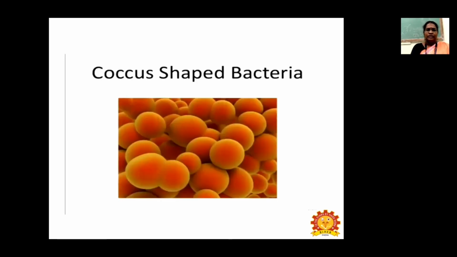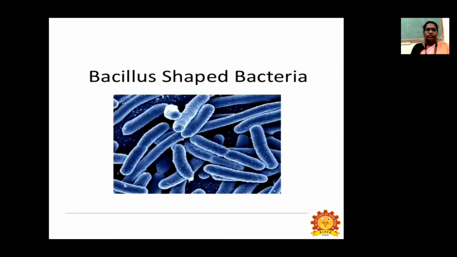So let us see the shapes. Here, this is the picture of Coccus shaped bacteria. This is the image of a Bacillus shaped bacterium. You can see a rod shape, that is Bacillus shaped bacteria. The curd which we eat, if you stain it and see under the microscope, you can see rod shaped Bacillus type bacteria. So the curd forming bacterium is a Bacillus.